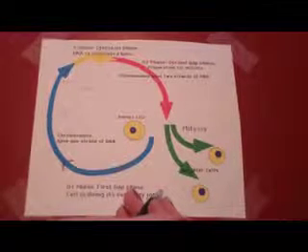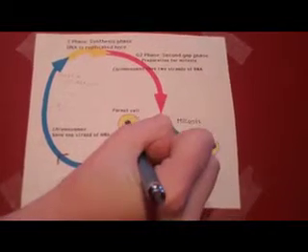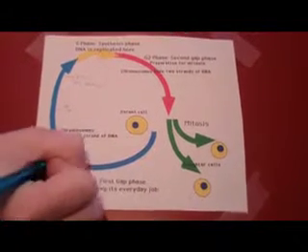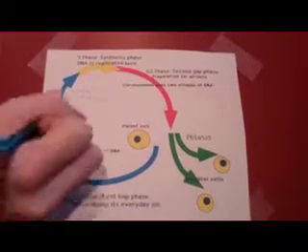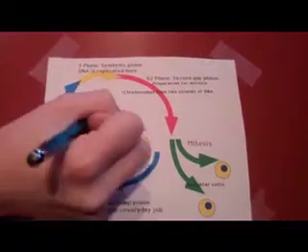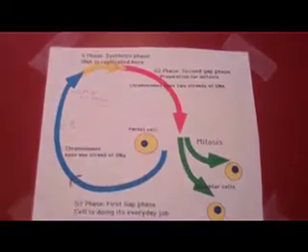The cell cycle can happen anywhere in your body. It begins in the G1 phase, where the cell grows. Next, it enters the G0 phase, where the cell lives. Then, it goes into the R stage, which is the point of no return, and the cell must go through mitosis. After this is the S phase, where DNA is replicated.